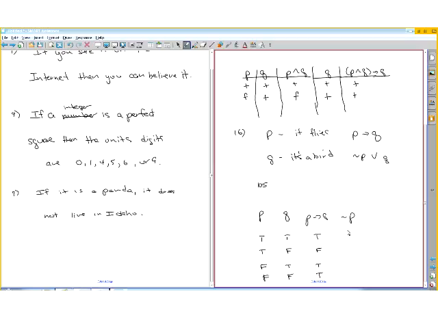And then not P is false, false, true, true. And so if we take not P union with Q, so that's this one with that one. Union means if one of them's true, then the whole thing's true. So true, false is true. False, false is false. True, true is true. True, false is true. Since these two have the same result in terms of the truth table, given the same P and Q combinations, then they are equivalent to each other. So that's another way of looking at it.